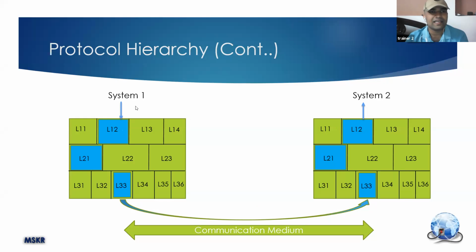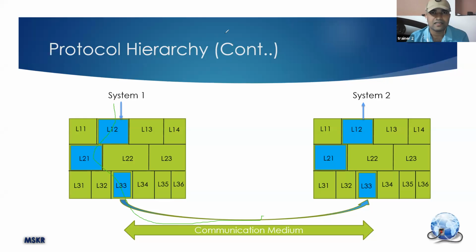I can't just say server and client, because if you imagine this as client and this as server, it involves two-way communication. That means from the client, first the communication will go like this.